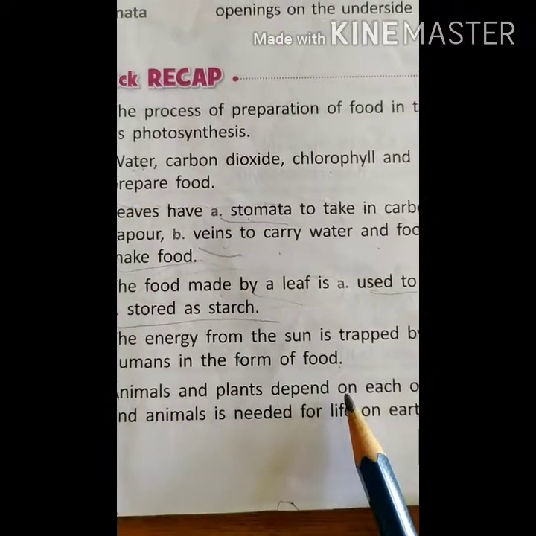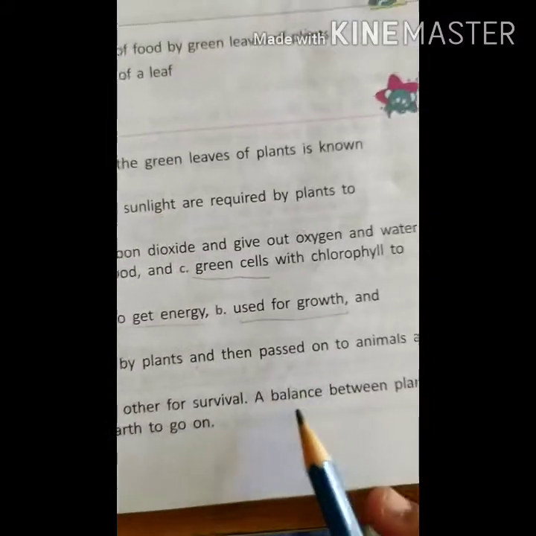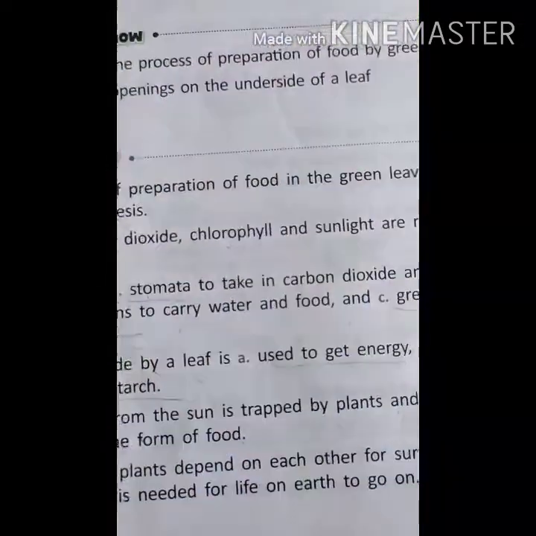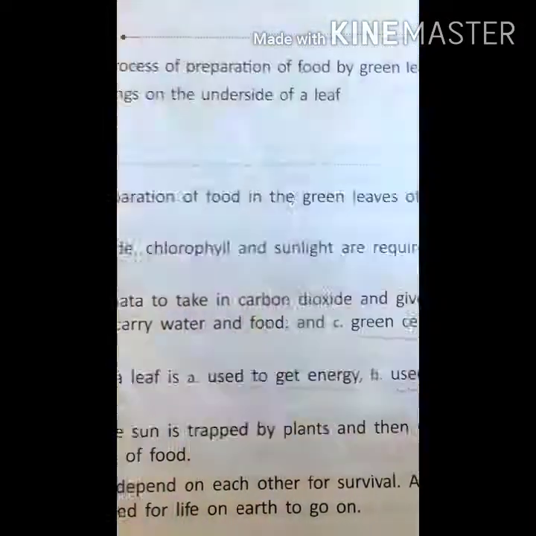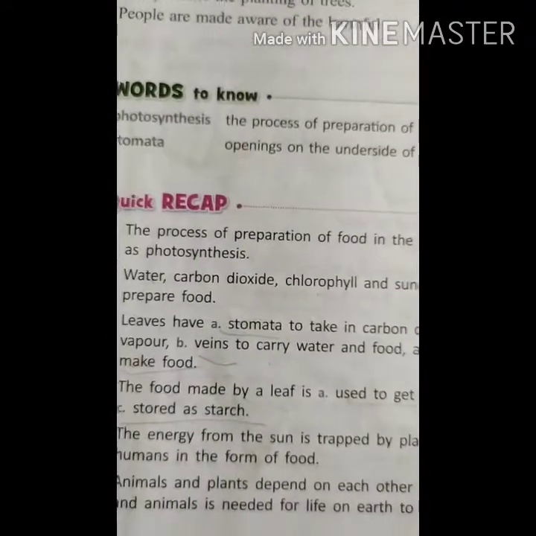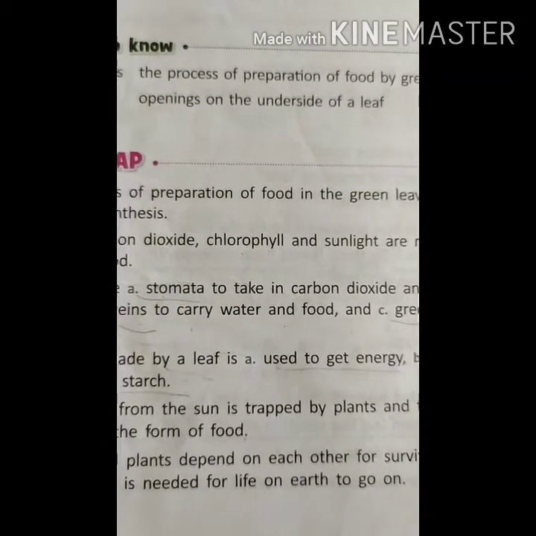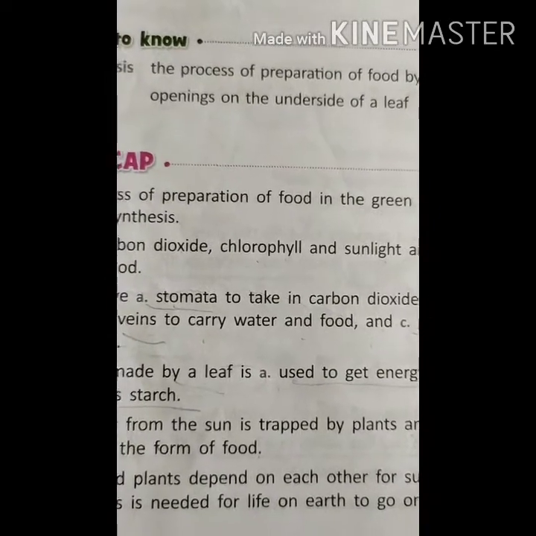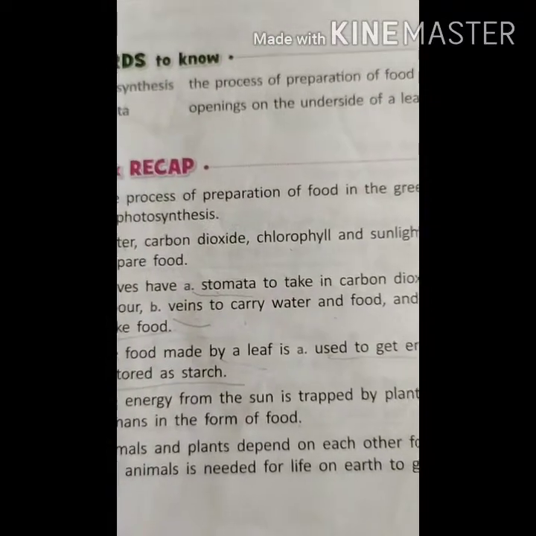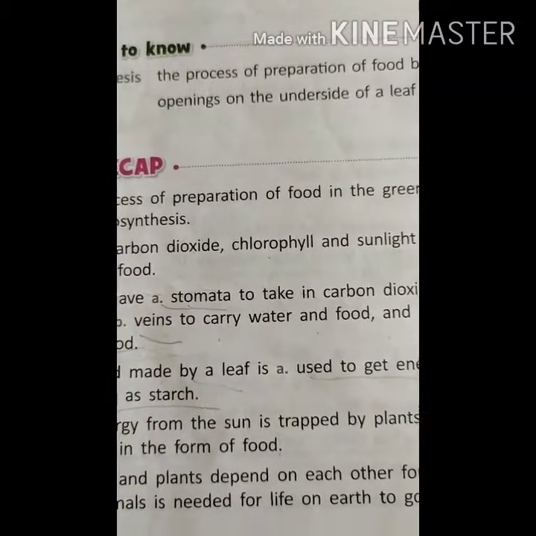Animals and plants depend on each other for survival. A balance between plants and animals is needed for life on earth to go on. See children, we have to maintain the ecological balance. How do we maintain it? We should not cut the trees more and we should not hunt the animals more. Even more plants should not be grown, nor fewer. Animals and plants should be balanced, only as much as the animals consume the plants.